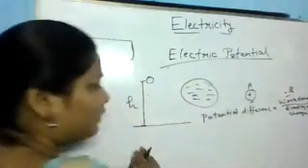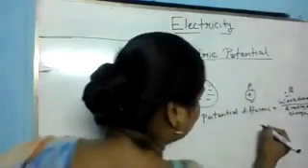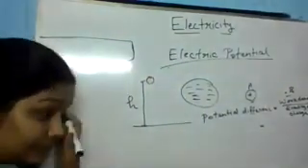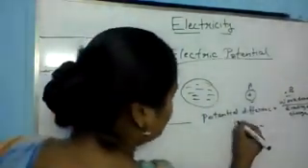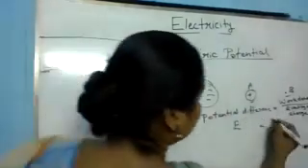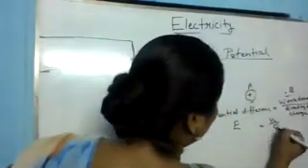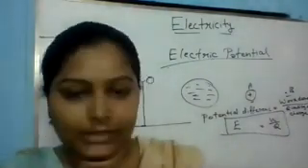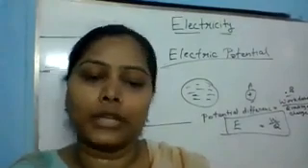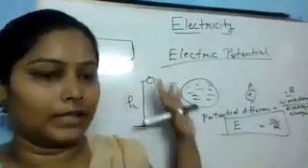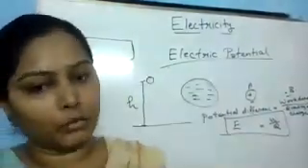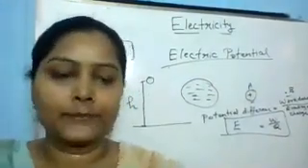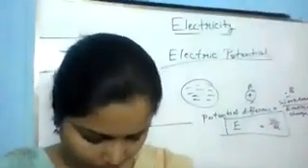We can represent the potential difference as V equals W upon Q. So this is your potential difference, and the unit of potential difference is the same as electric potential, that is volt. Okay, so let's do one numerical on this topic.